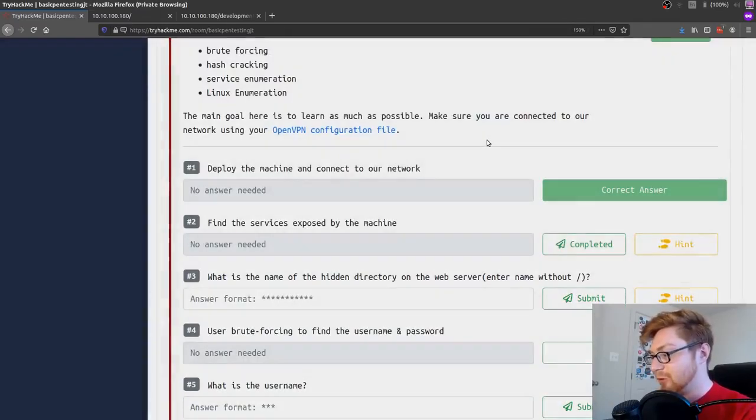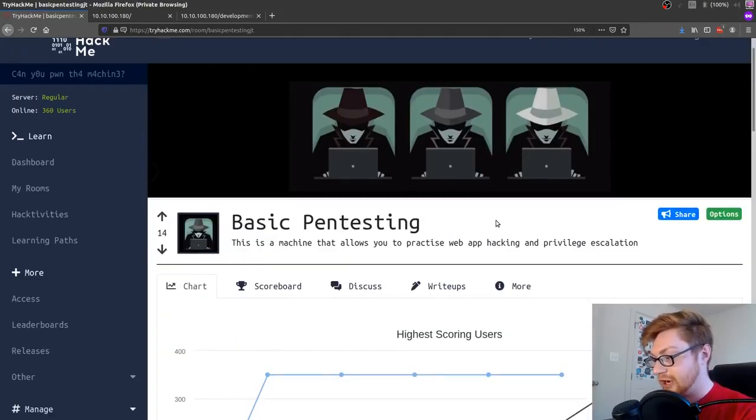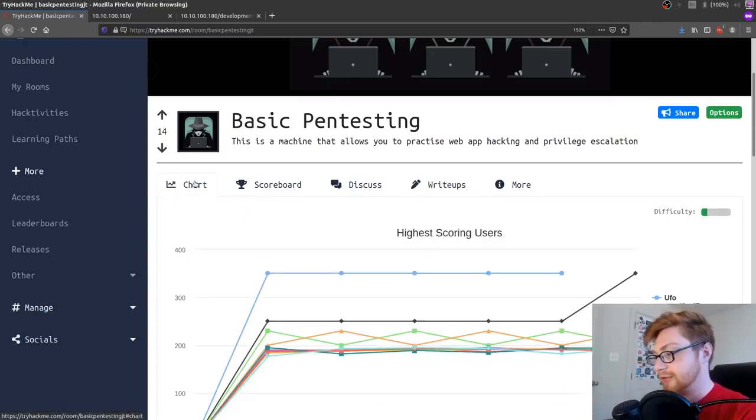That's awesome. One of the things I really, really like about TryHackMe is how open and transparent it is with your learning. Even if you scroll to the top here, they'll willingly give you write-ups, community written, community produced. If you got stuck on something, there's no shame in clicking on that. The whole point is to learn, the whole point is to practice, and I think that's awesome that TryHackMe is open about that.